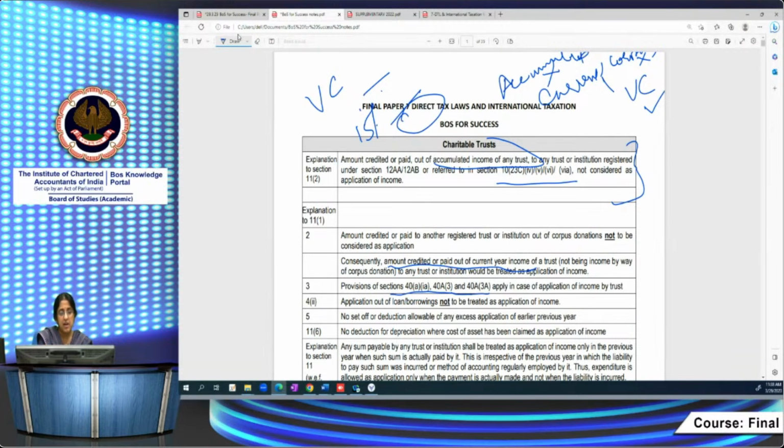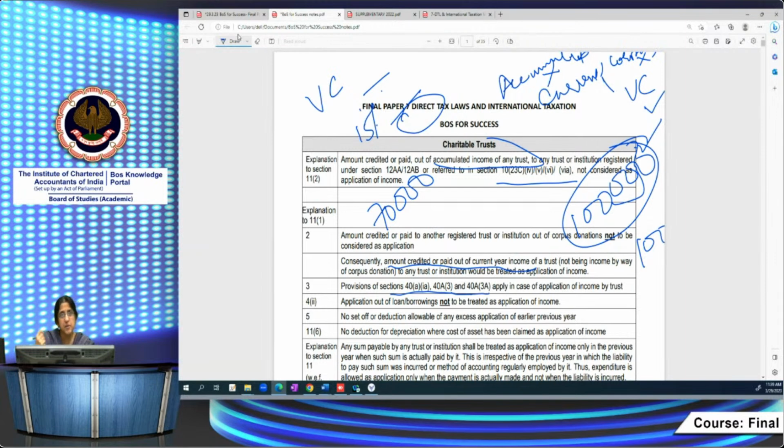That is, suppose I don't deduct tax at source, then 30% will be disallowed. I cannot claim that as my application. Strictly speaking, if there's a payment of 1 lakh on which tax is deductible and I have not deducted tax at source, then what is the consequence in case of a charitable trust? Only 70,000 will be allowed as my application, 30,000 will not be allowed. And in case this 1 lakh payment I've made by cash, then the entire payment will not be allowed as my application in the context of a charitable trust.